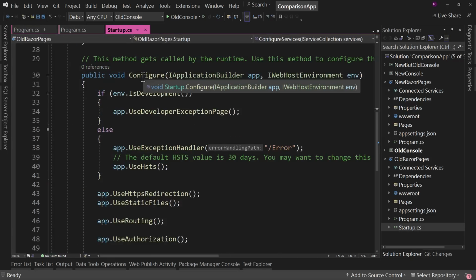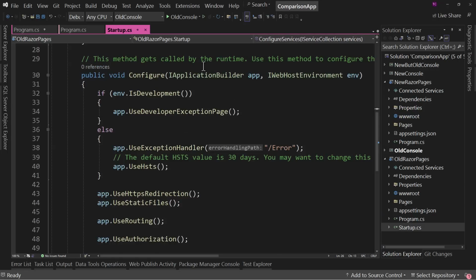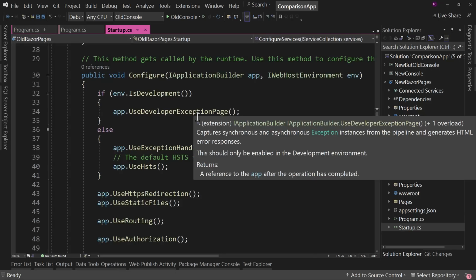So this old way of doing things, yeah, you can go back to it if you want because it's still there. It still runs. It will still work. We can upgrade this old Razor Pages to .NET 7 just by going over here and changing this to a 7, and it will work. But just because it does work doesn't mean it's the right way of going.